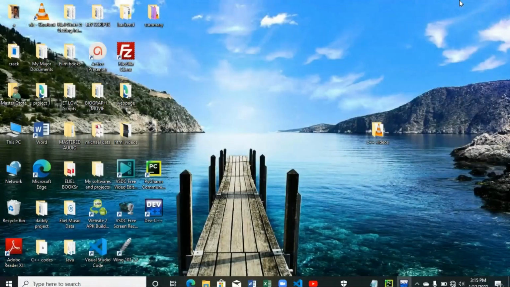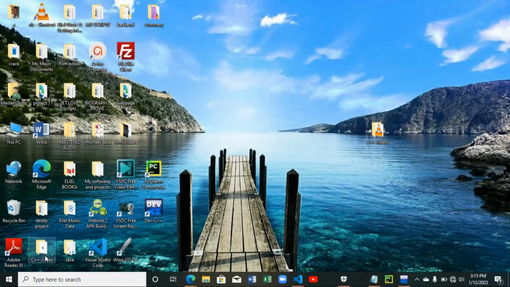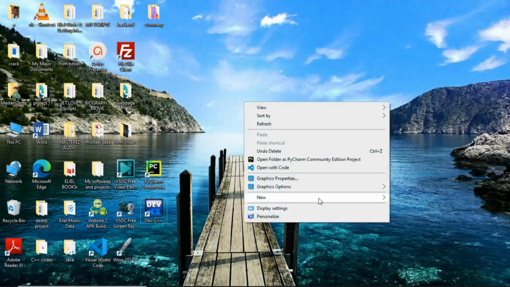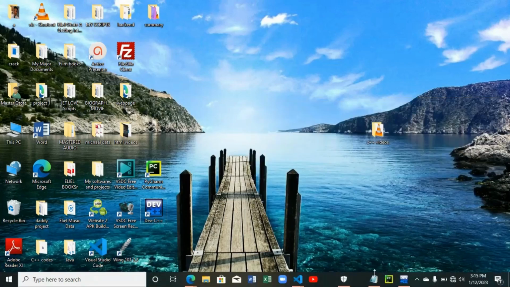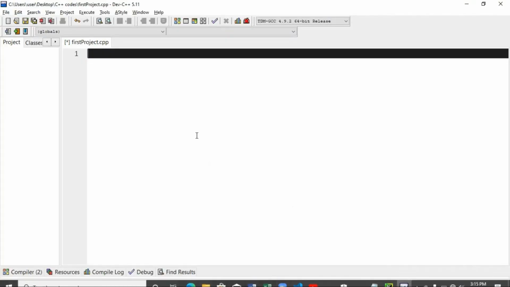Be sure you've created a folder on your desktop, C++ code. That's where we're going to store and save all our code. It's pretty easy. Just right click on your desktop, click on new, and tap folder, give it a name. Alright, so let's launch our Dev C++.